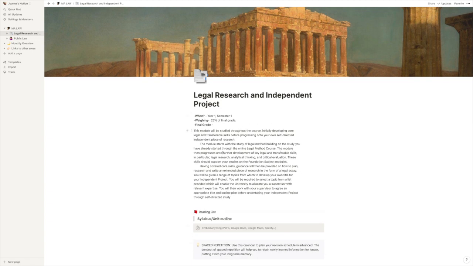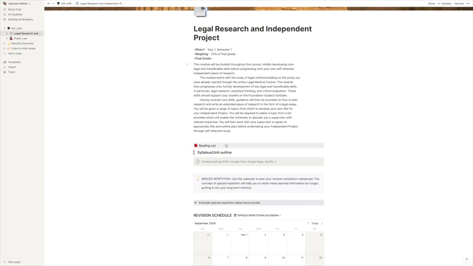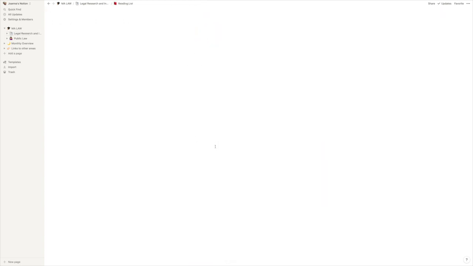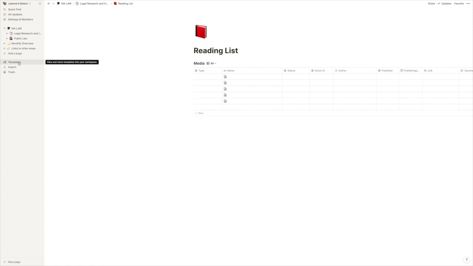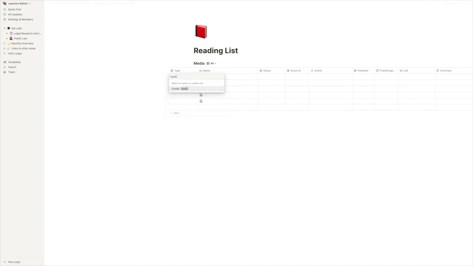description, so the module starts with the study of legal methods, having covered core skills, blah blah blah. Then I've stuck in a reading list. This is a template I've actually got from Notion itself, and I think that's absolutely brilliant. It lets you choose different articles and you can actually add your own. So for example, if I was to say, oh, I'm so stuck, let's say book, you can actually create that as an additional type.